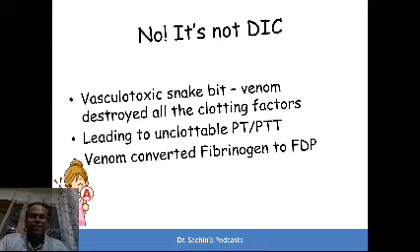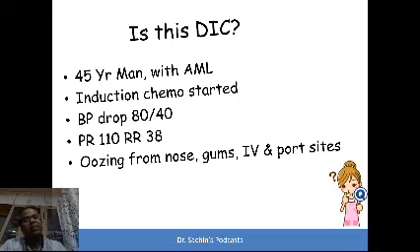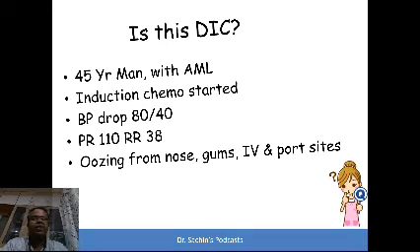So the last case is that of a 45-year-old man with acute myeloid leukemia. Here the induction chemotherapy was started, but blood pressure dropped to 80/40. Pulse rate rose to 110. Respiratory rate rose to 38. There was oozing of blood from nose, gums, IV sites and port sites.